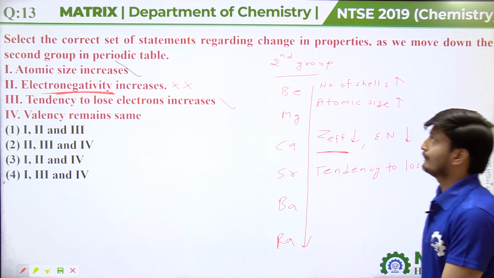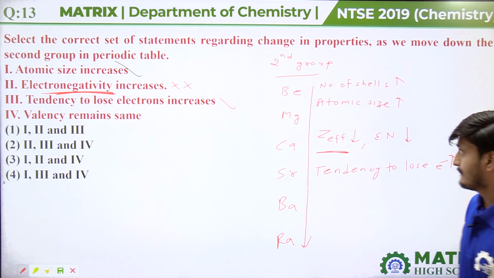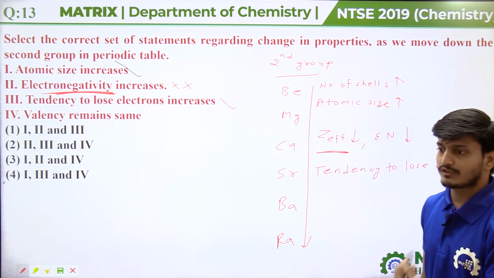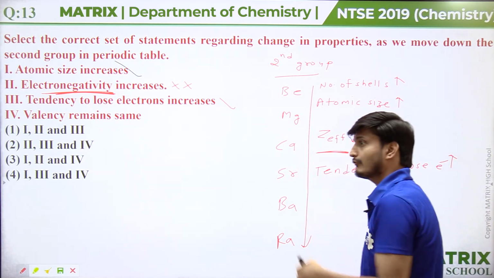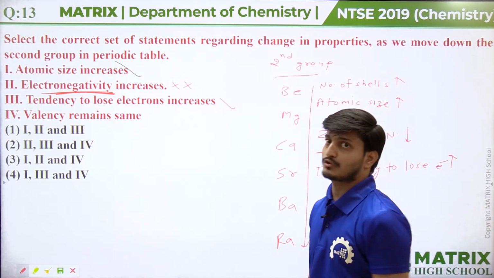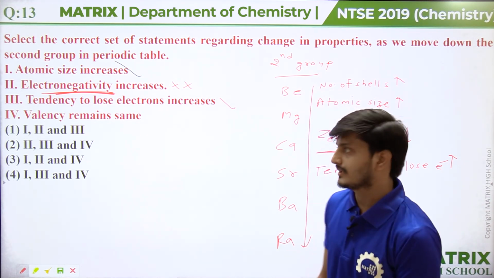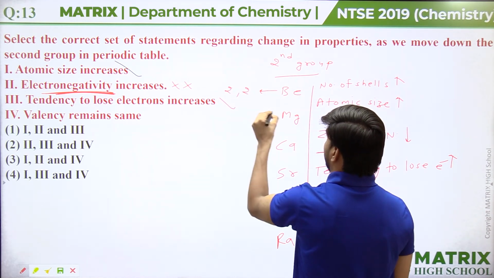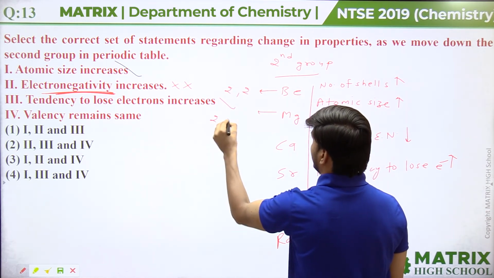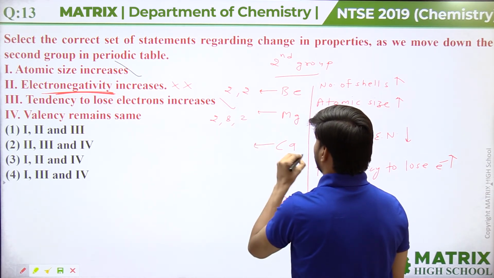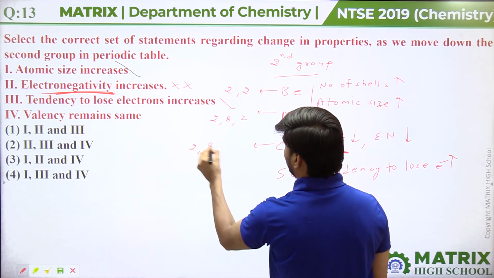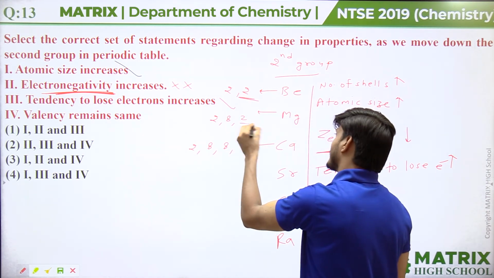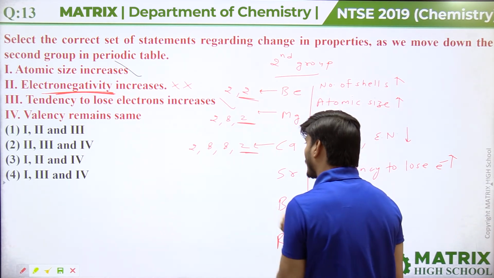Valency remains the same. If we see the electronic configuration of these elements, all elements will have 2 valence electrons in their outermost shell. The electronic configuration of beryllium is 2, 2. The electronic configuration of magnesium is 2, 8, 2. The electronic configuration of calcium is 2, 8, 8, 2. So beryllium, magnesium and calcium each have 2 valence electrons.